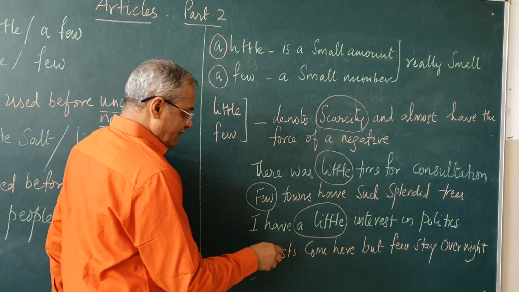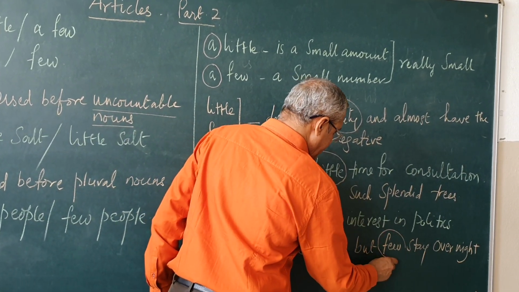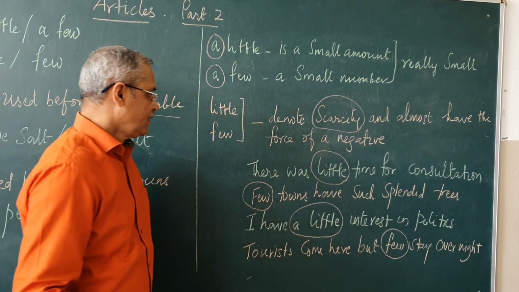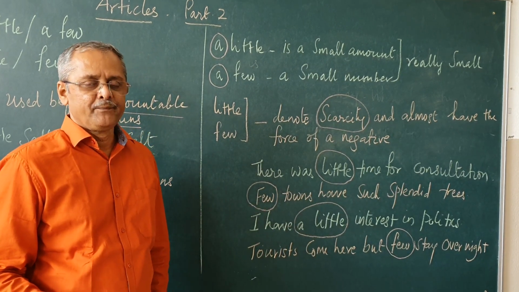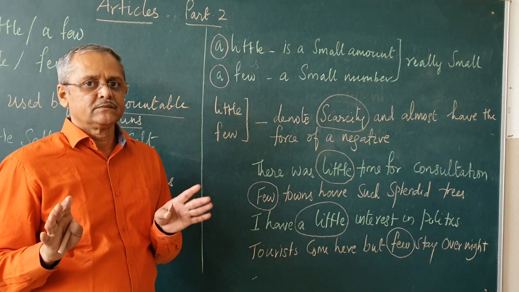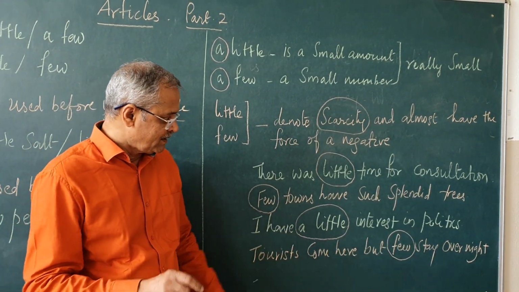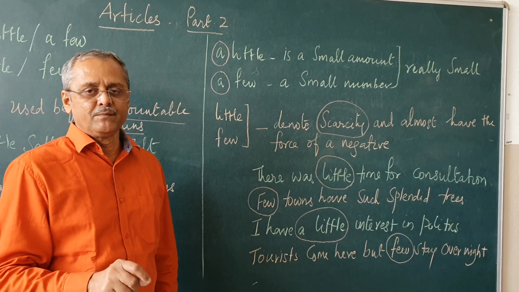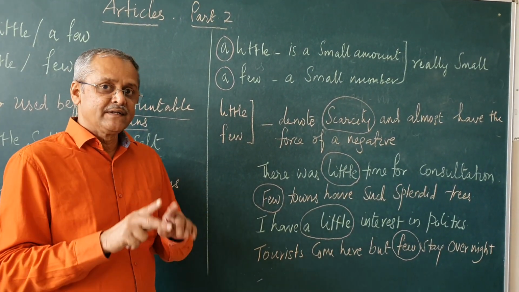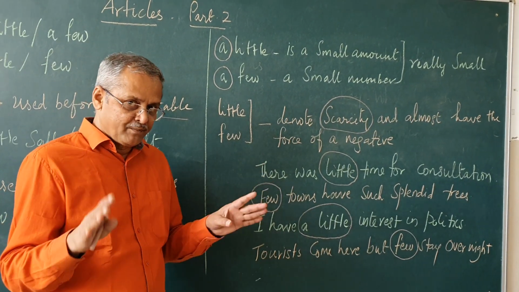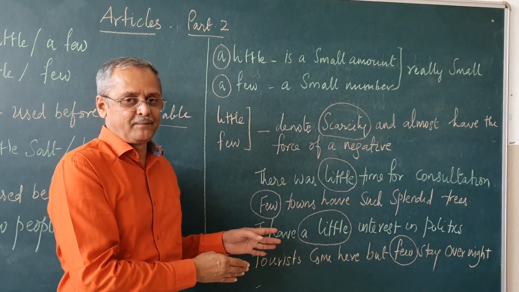Tourists come here, but few stay overnight, meaning that almost nobody stays overnight. That is the meaning. Suppose I say, tourists come here, but a few stay overnight: some of them stay overnight. A few means some of them stay overnight, whereas few means almost none of them stay overnight. That is it. Now we will see more examples of this pattern.